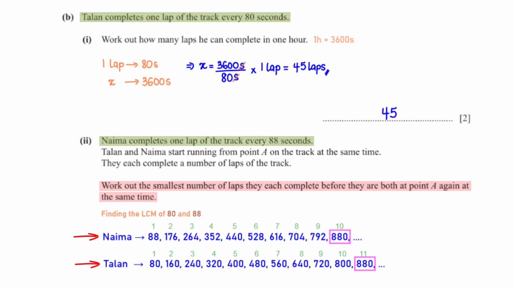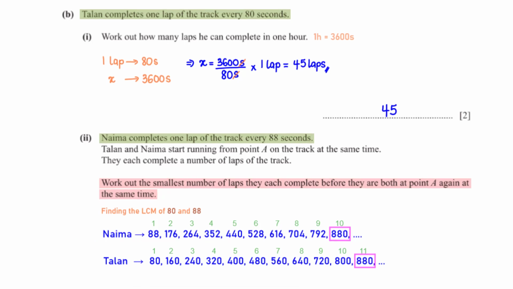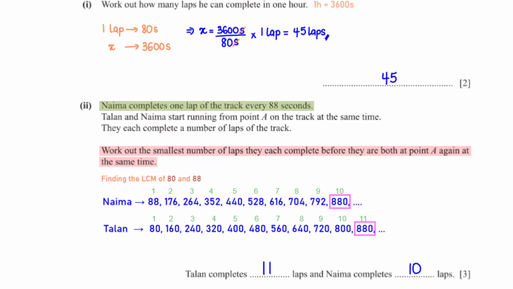So we list the multiples of 80 and 88. From this list, we see that the LCM is 880. This means after 880 seconds, they will both be at point A again. For Naima, she would have completed 10 laps in 880 seconds. And for Talan, he would have completed 11 laps in 880 seconds.